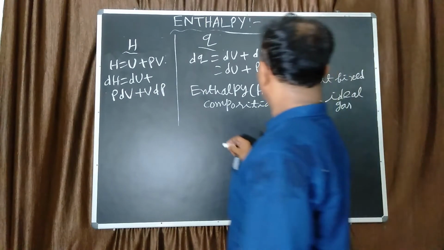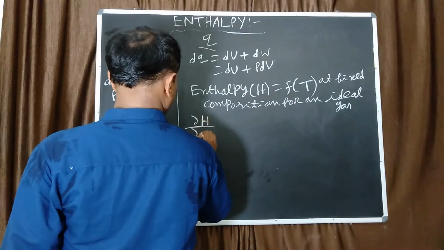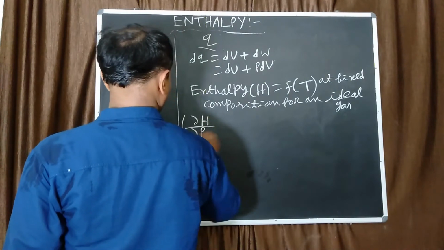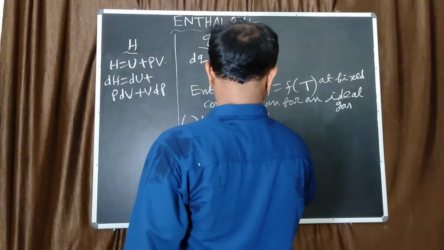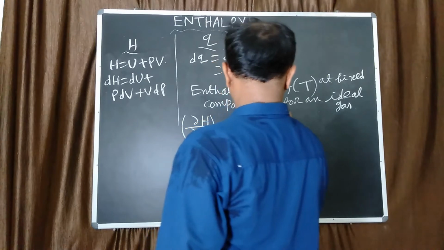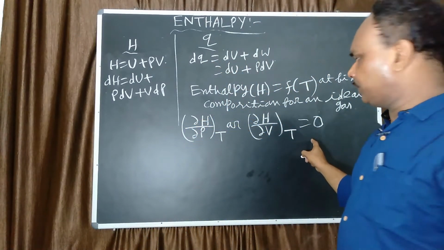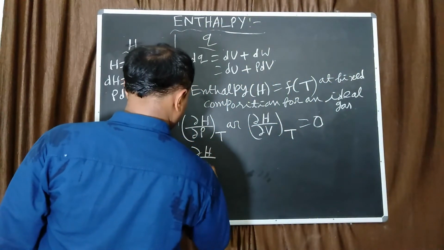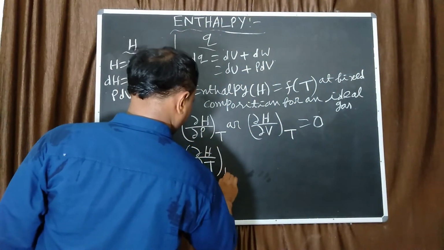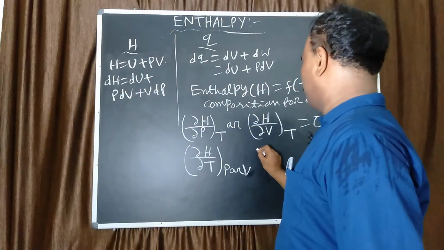So del H by del P at constant T, or del H by del V at constant T, is 0 for an ideal gas at fixed composition. But del H by del T at constant P or V has a certain value.